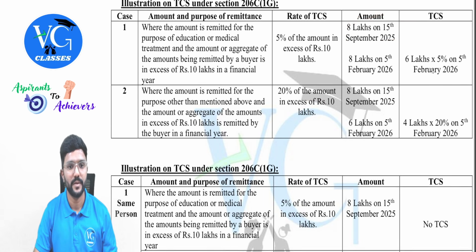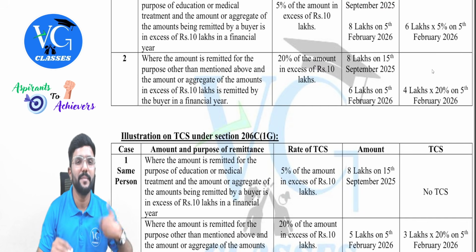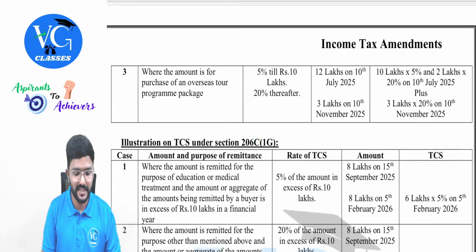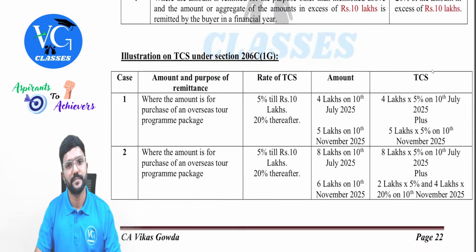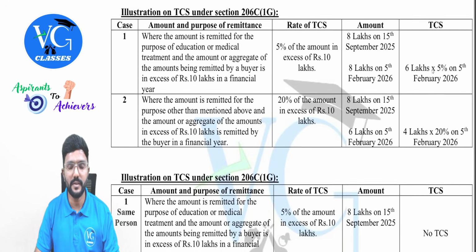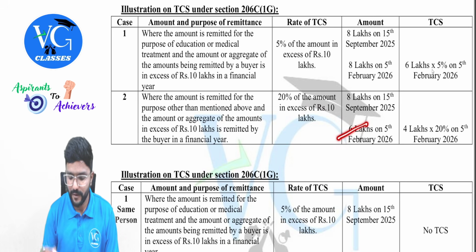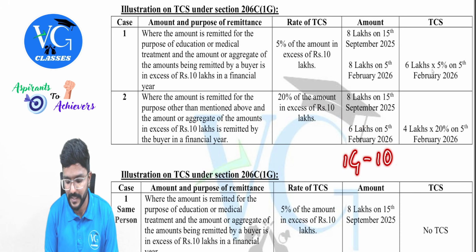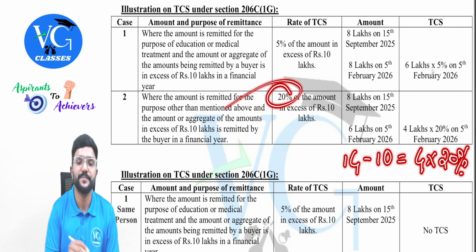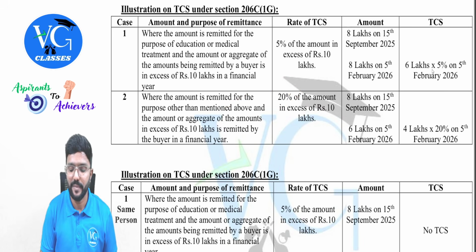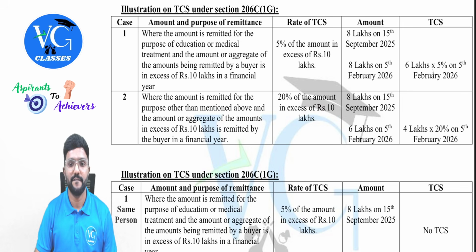No TCS. Next. Assume the amount remitted outside India is not for medical or education purpose. Means it will fall in this category. Not for medical and not for education purpose. Then, sir, 8 lakh I remitted on 15th September, no TCS. Then 6 lakh on 5th February 2026. So in aggregate, how much is that, people? 14 lakh. 14 minus 10, how much is there? 4 lakh. On 4 lakh, 20%. Is that clear? On what date, sir? It would be collected on 5th February, guys. But no TCS on 15th September.